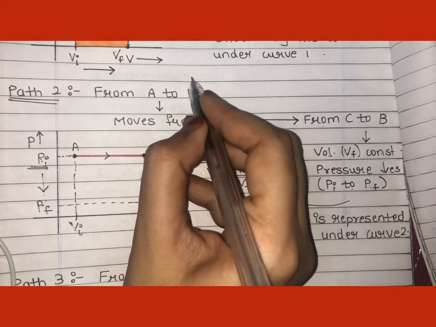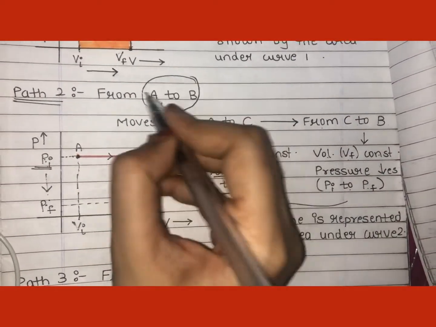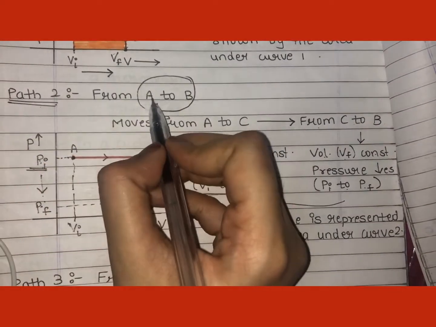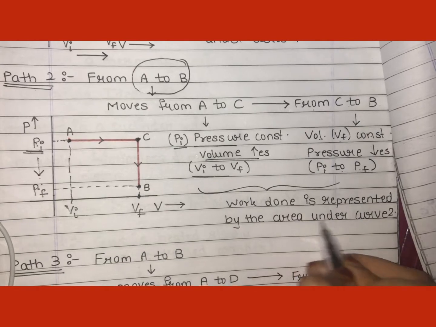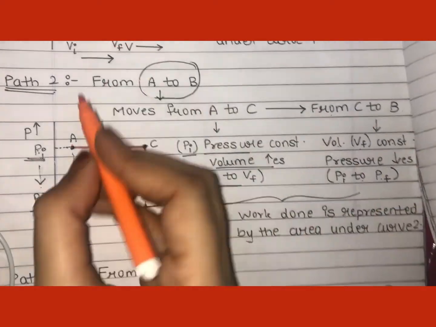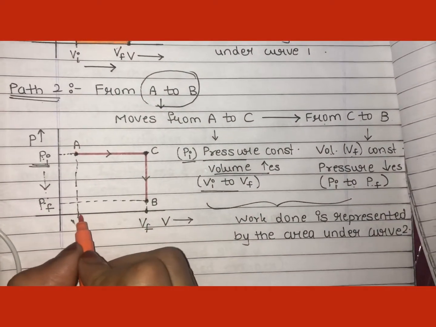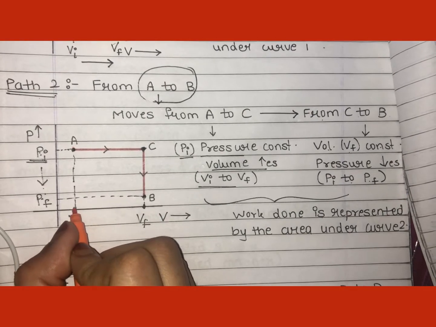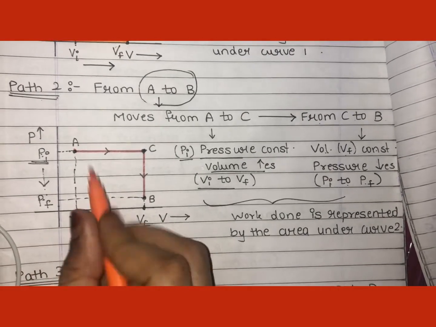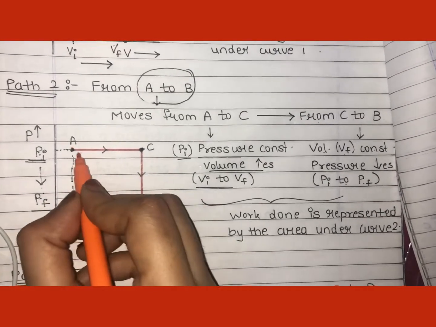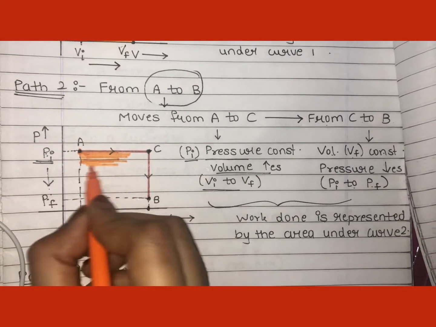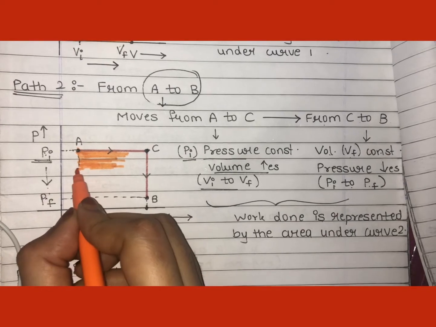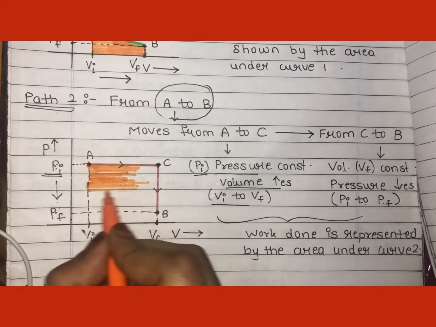So when the system follows path 2, while changing from initial state to final state, work done is represented by the area under the curve. So let's see how you will draw this. Whatever area we have, that is under the volume, initial volume. Before the initial volume we don't have anything, so it will be towards this side, or the shaded, this side will be my shaded portion. Okay, but till where?